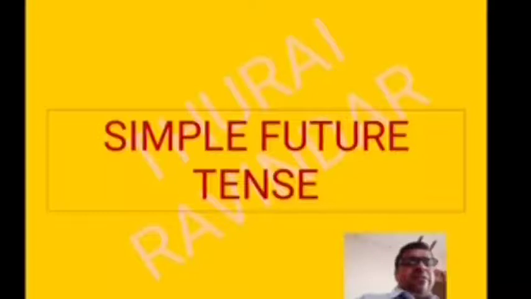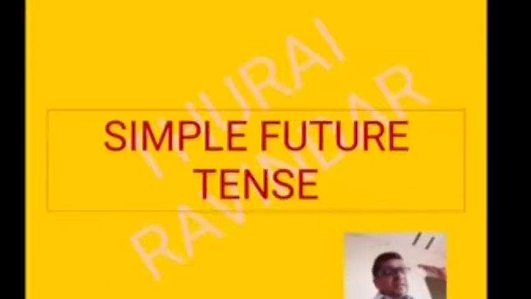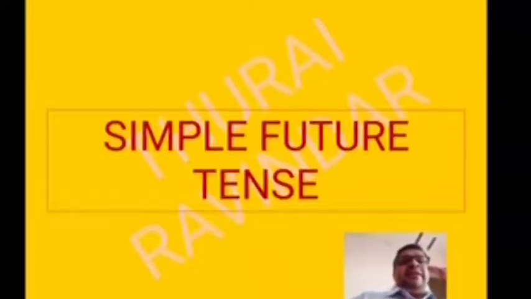Here what are we using? We are using will, just keep in your mind: subject, next will. I will send you the information when I get it. Or what can we use here? Shall also.